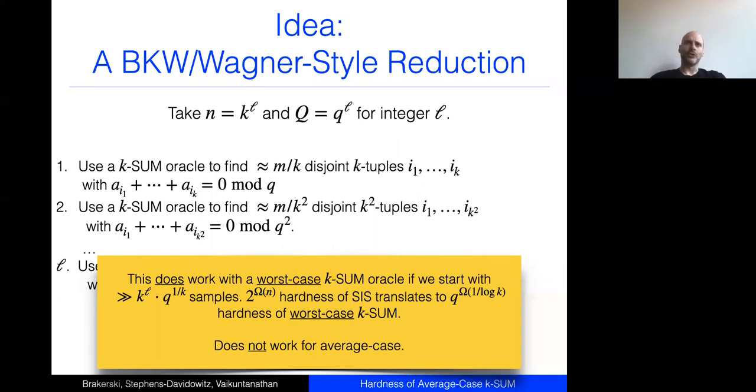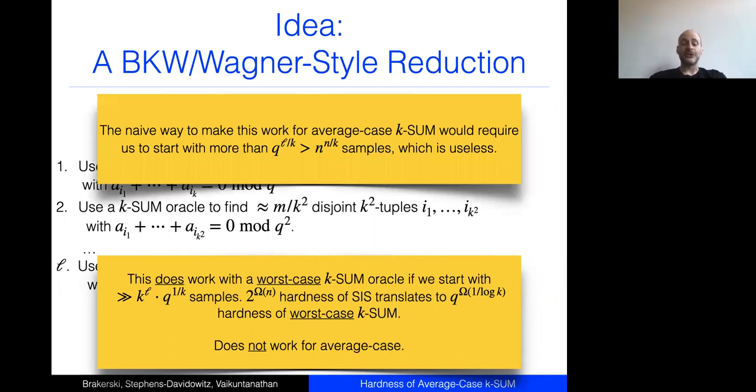But of course, that's not interesting. We already know q to the 1 minus epsilon hardness for worst case k-sum. We want to prove this for average case. And for the average case, this doesn't work because our oracle could refuse to cooperate. If I take out a bunch of k-sums from my input, my oracle might look at its new input and say, this isn't random anymore. It's missing lots of k-sums. Or even worse, because the oracle itself gets to choose which k-sums I take out, it could be the case that it preferentially takes out certain elements that it particularly likes, and then refuses to operate when it sees input that's depleted of such elements.